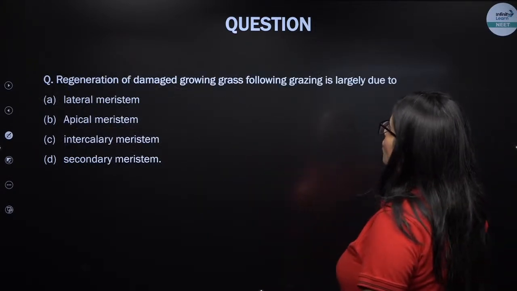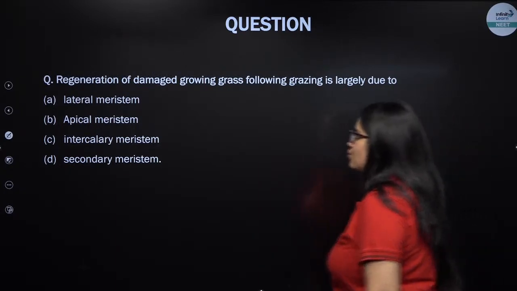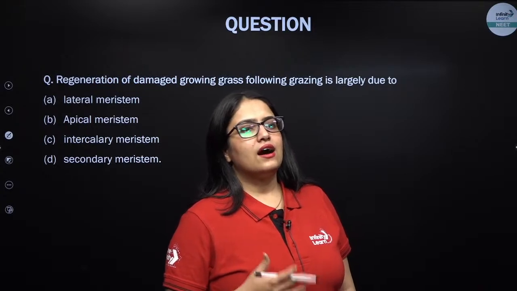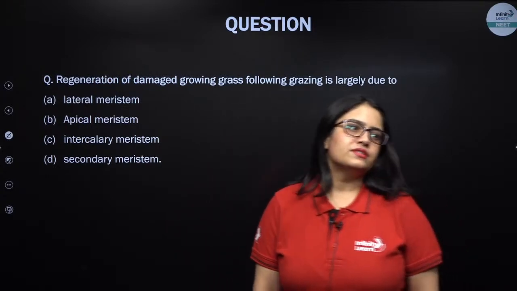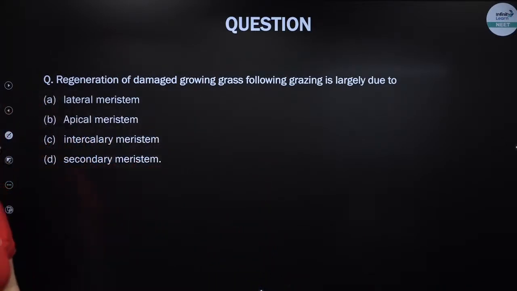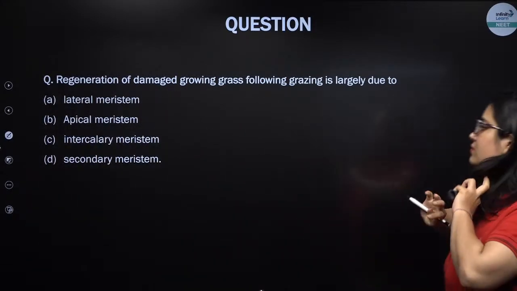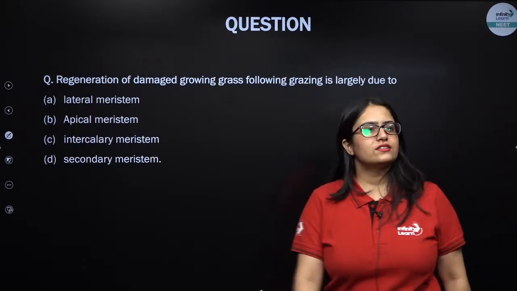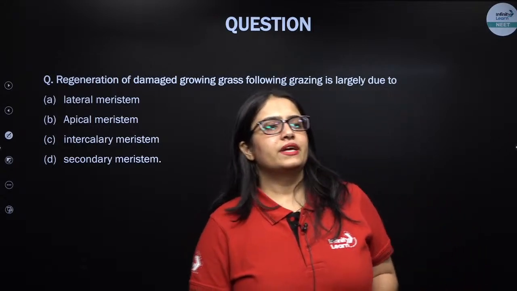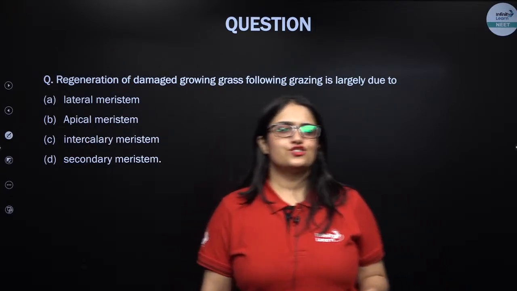Regeneration of damaged growing grass, which occurs due to grazing by the herbivores, is largely due to which of the following meristems? Which meristem will help in regenerating the parts of the grass that are eaten up by the grazing animals? Come on, give it a try, my lovely kids. Everybody in the class, give it a try. Try to give an answer. Neha, Aruna, give it a try, my kids. Trying is the maximum I expect from you in this session.